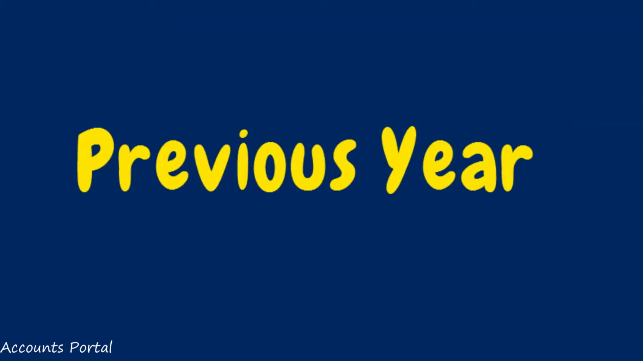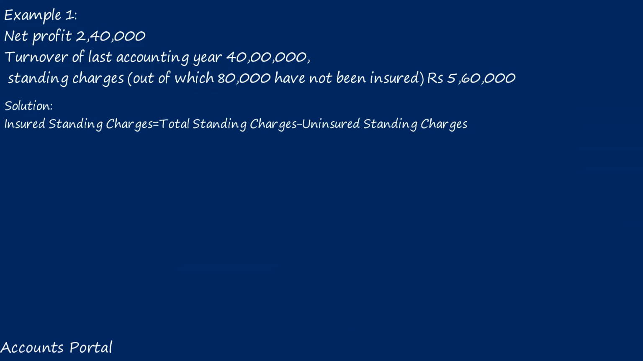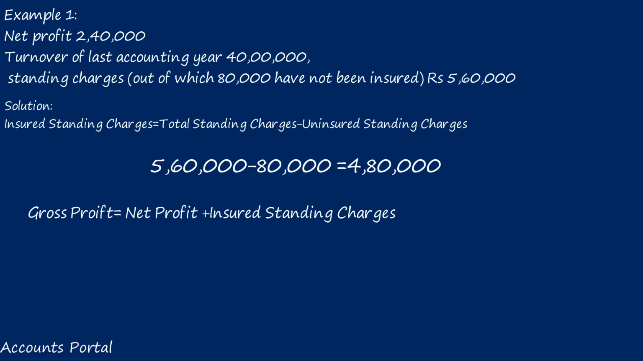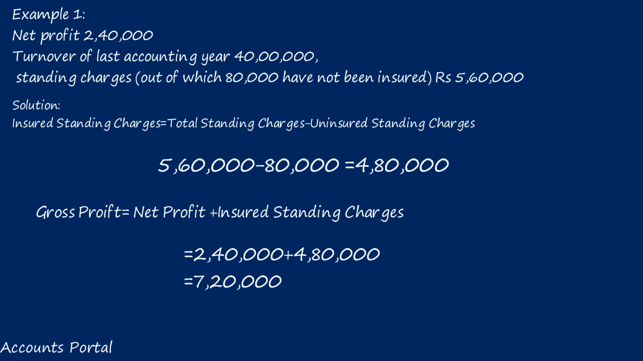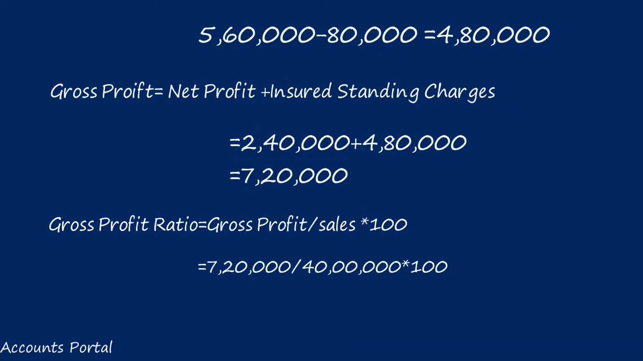Now we will look at the fundamentals of gross profit margin through some examples. Net profit 2,40,000. Turnover of last accounting year 40 lakhs. Standing charges total 5,60,000, out of which 80,000 have not been insured. Insured standing charges equal total standing charges less uninsured standing charges: 5,60,000 minus 80,000 equals 4,80,000. Gross profit equals net profit plus insured standing charges: 2,40,000 plus 4,80,000 equals 7,20,000. Gross profit ratio equals gross profit divided by sales into 100: 7,20,000 divided by 40 lakhs into 100 equals 18%.